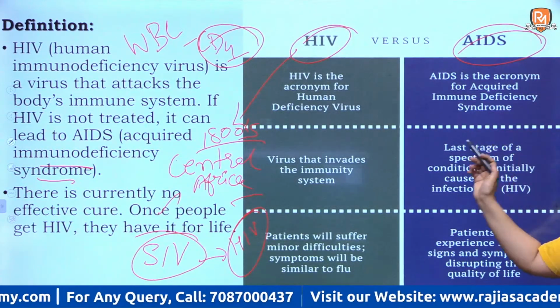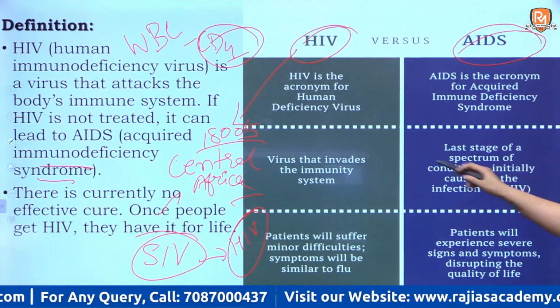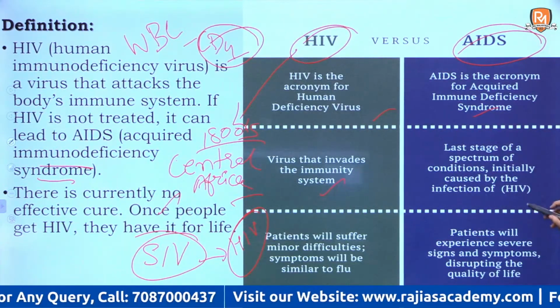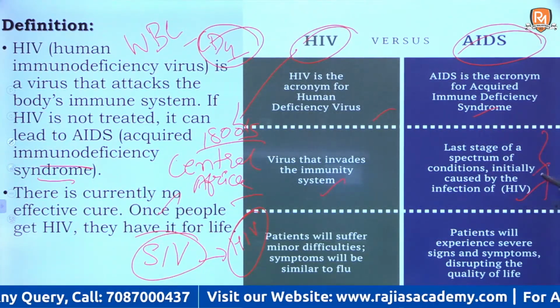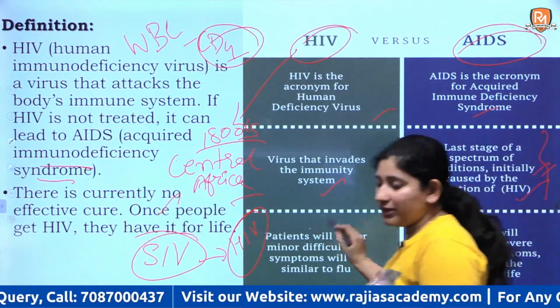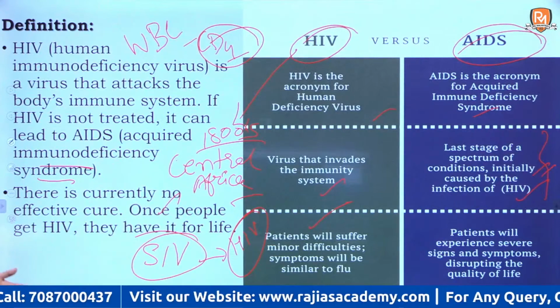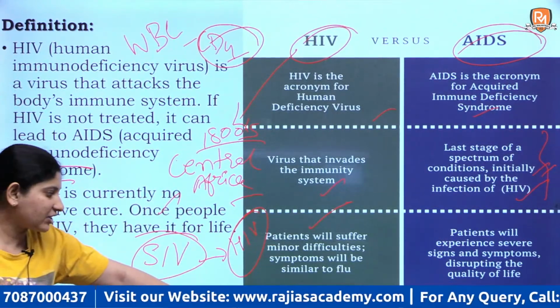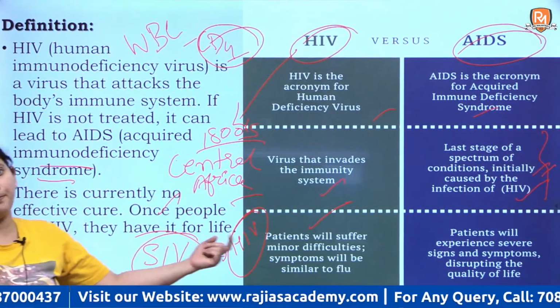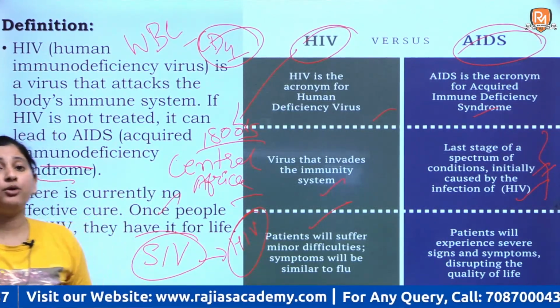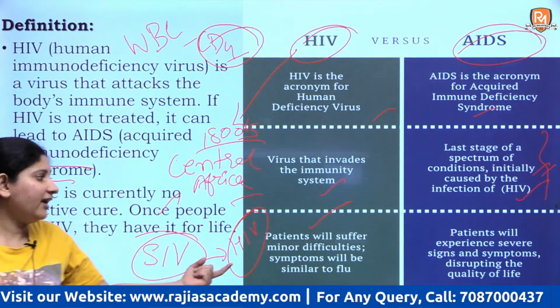This is the infographic showing the differences between HIV and AIDS. It invades your immune system. This is the last stage. With HIV, you have minor symptoms, but with AIDS, there are extreme signs of the deterioration in your immunity levels, and ultimately death follows.